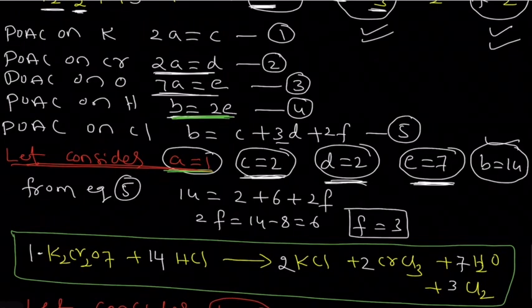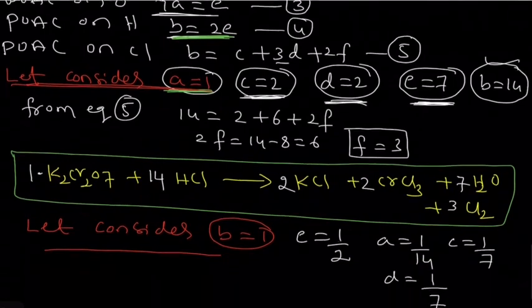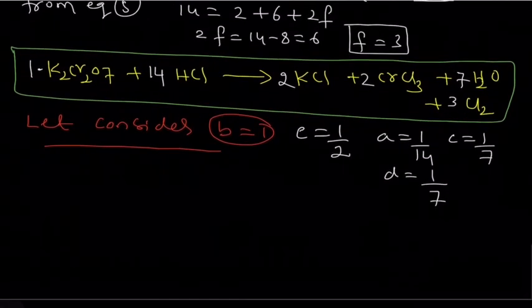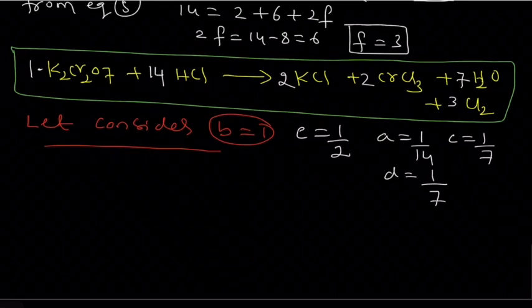So c value will be 1 by 7, and d value will be 1 by 7. Okay, so e value 1 by 2, a value 1 by 14, c value 1 by 7, d value 1 by 7.